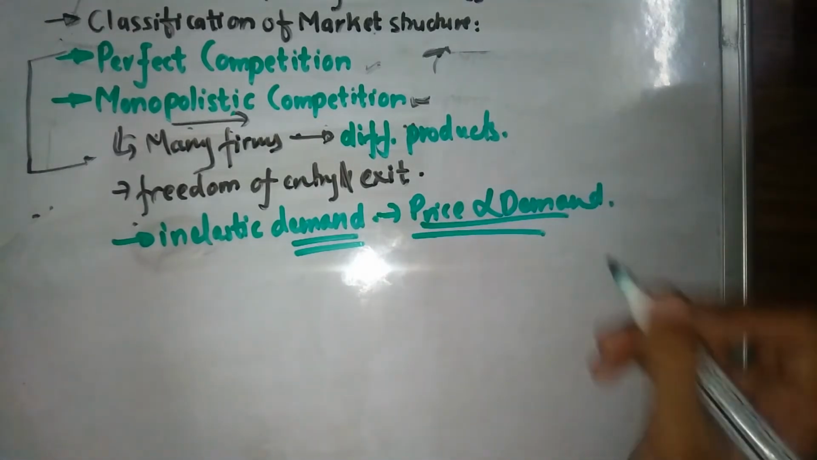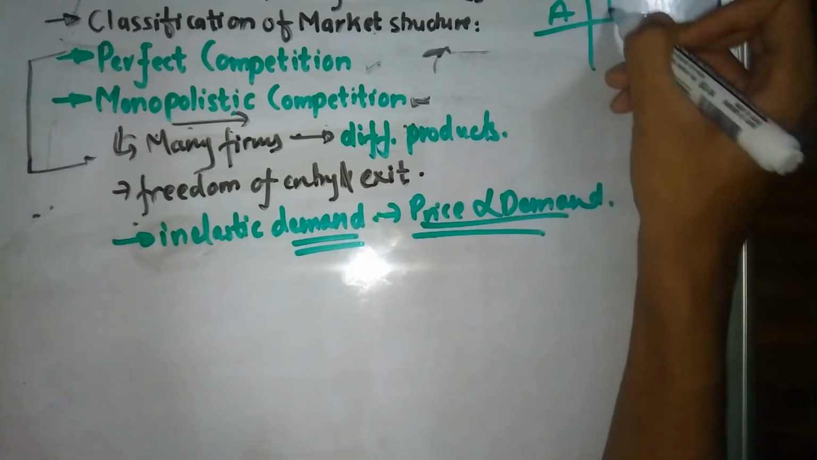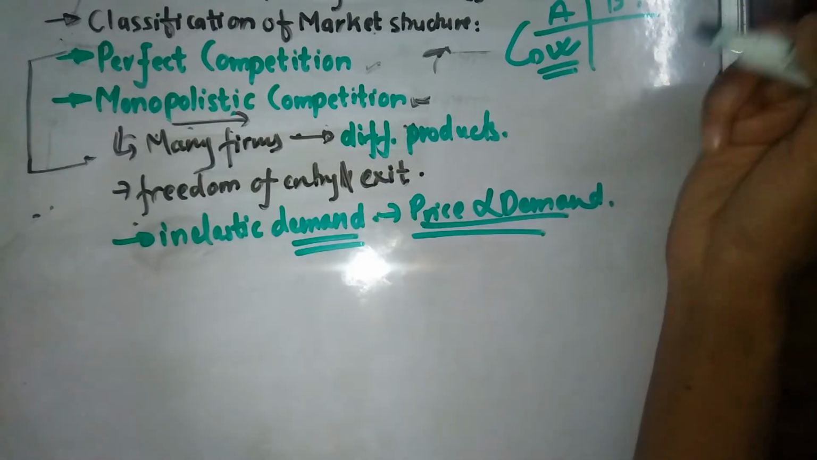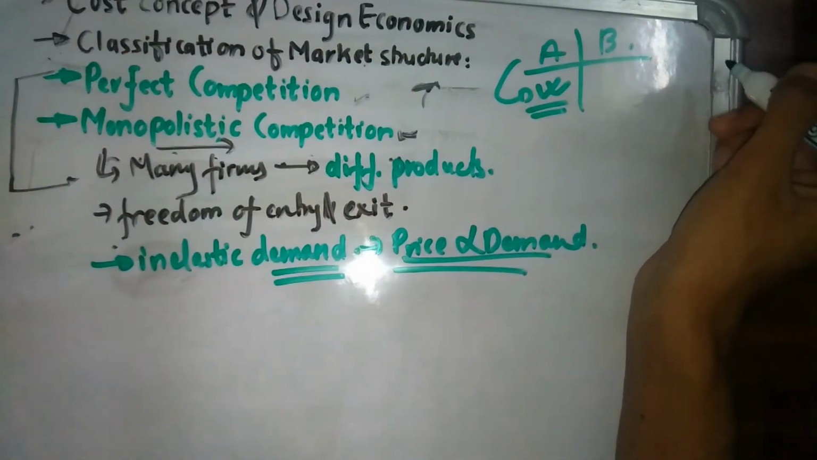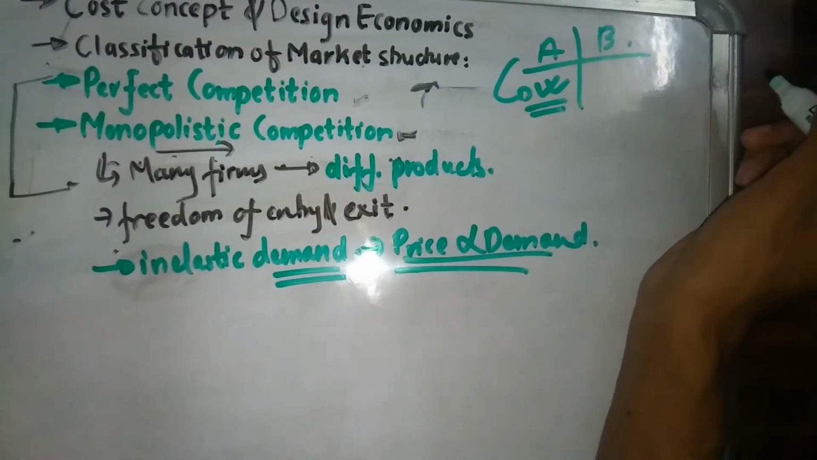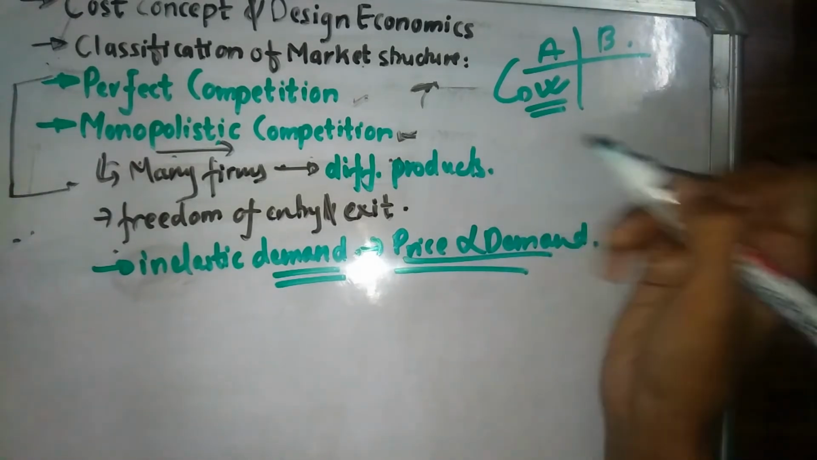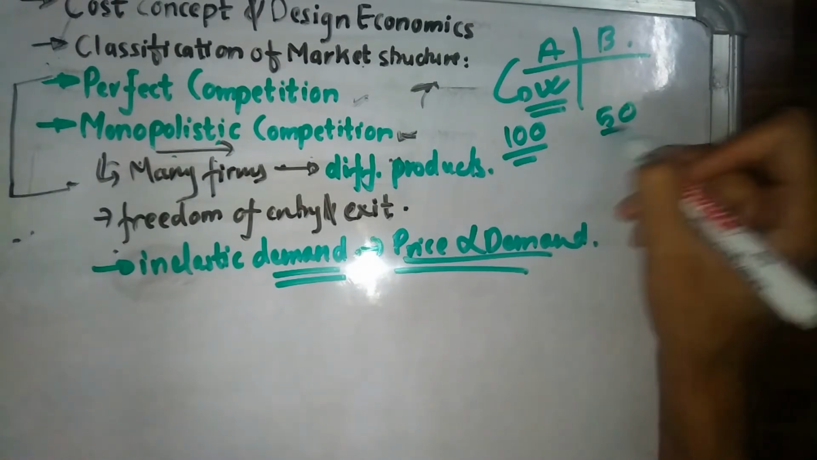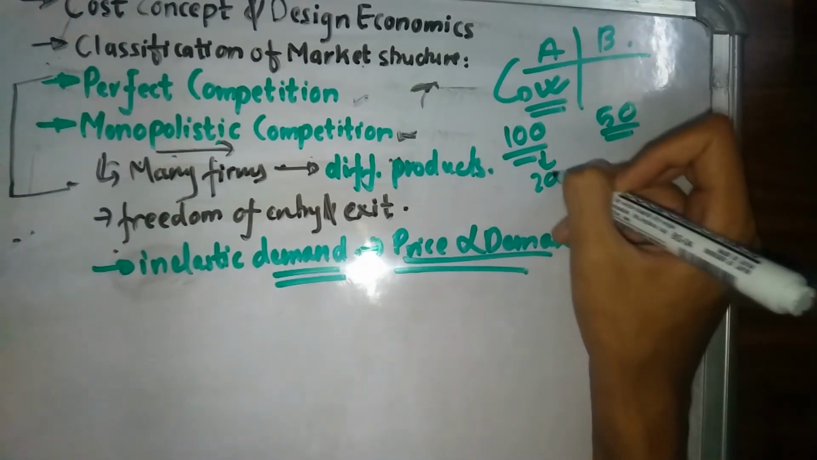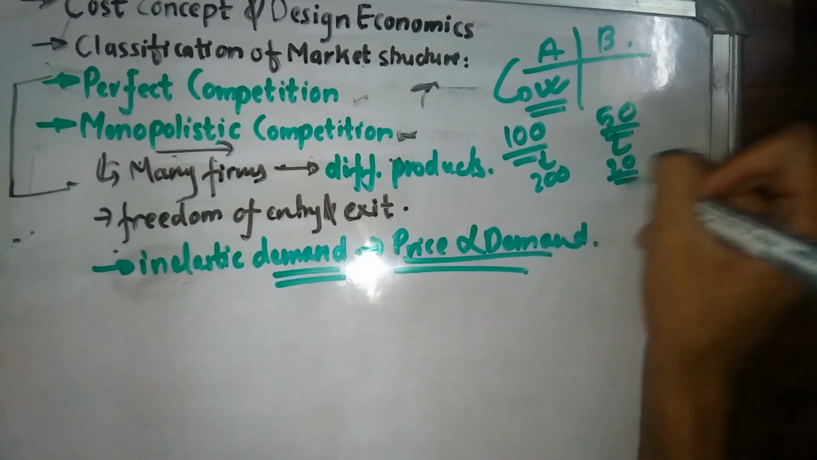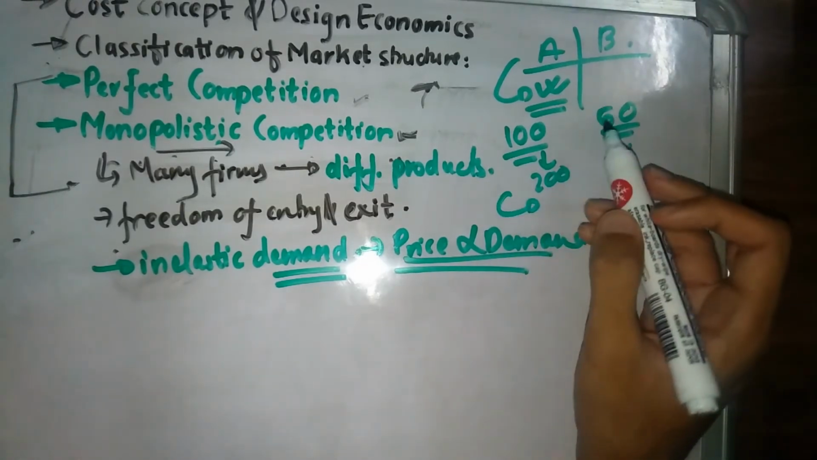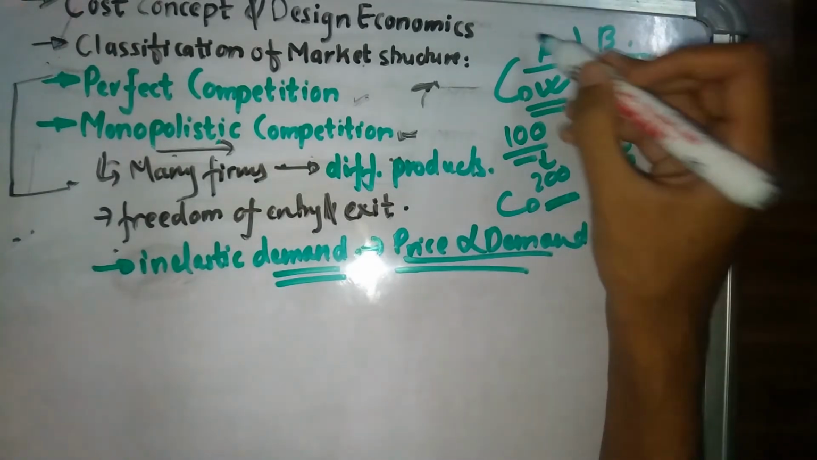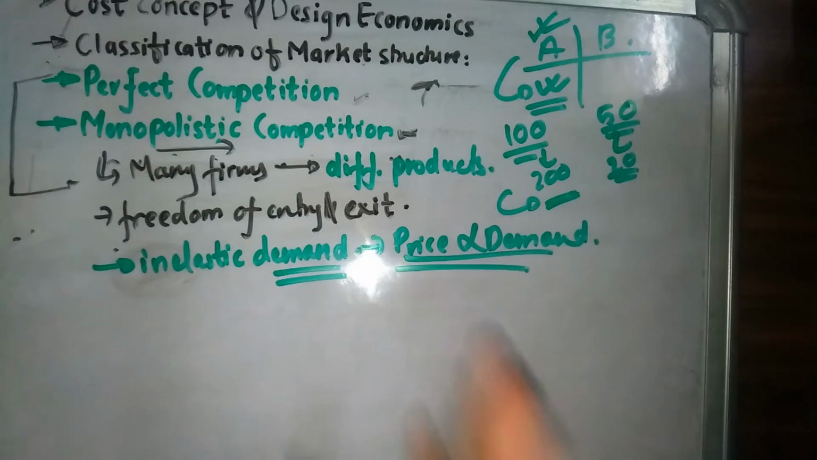How is this? Let's say there are two bread companies, A and B. Suppose company A sells the better bread. It is tastier, or it is healthier. In that case, let's say the demand increases from 100 to 200, and the demand for the other company decreases from 50 to 20 per day. In that case, the price of this bread is going to get increased by company A.